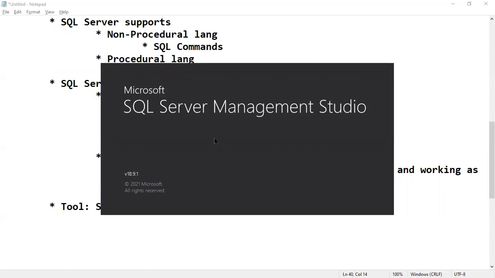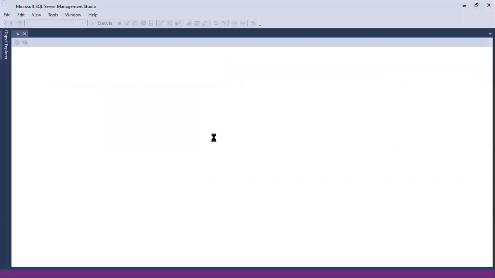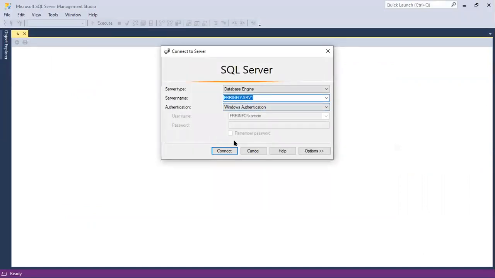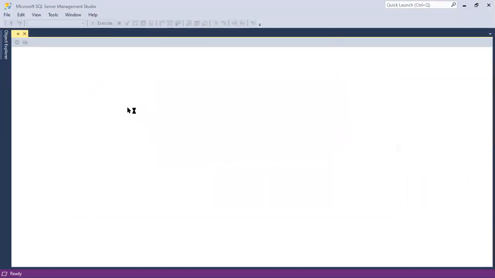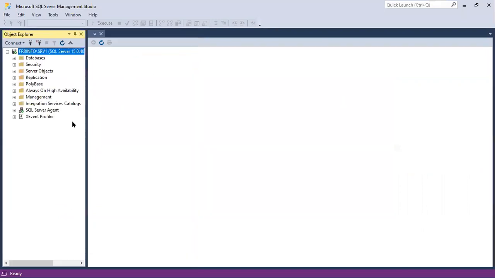Check here, it is a free tool actually. By using this tool, we can connect to SQL Server. The SQL Server may be running in my laptop, or it may be somewhere in the network, anywhere in the world, and we can connect. Here, I'm connecting to one of my local servers. Connected successfully.